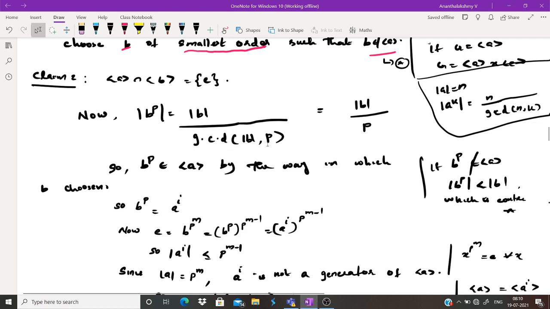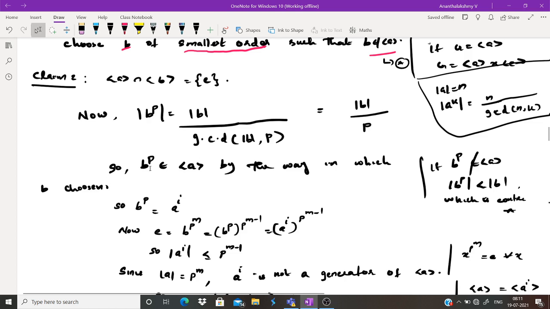Because B is an element of G, every element in G is of some prime power order. A non-identity element in G has order of B that can be P, P square, P cube, etc. So GCD of some P power comma P will surely be P. So GCD of the order of B comma P is P. So the order of B raised to P is nothing but the order of B by P. That is, the order of B raised to P is less than the order of B.